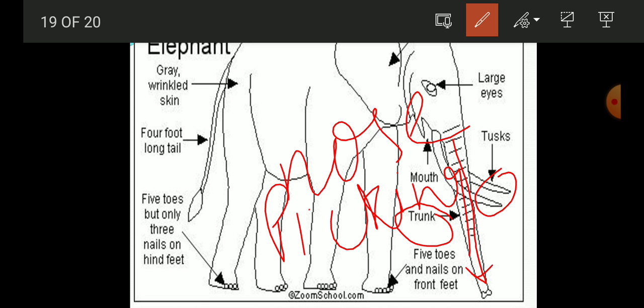Like, students, the banana plant has a very thick stem-like structure, and in that stem-like structure water is stored. That water is used by the elephant when it breaks that structure. Here I am not saying stem because that part is the leafy part.